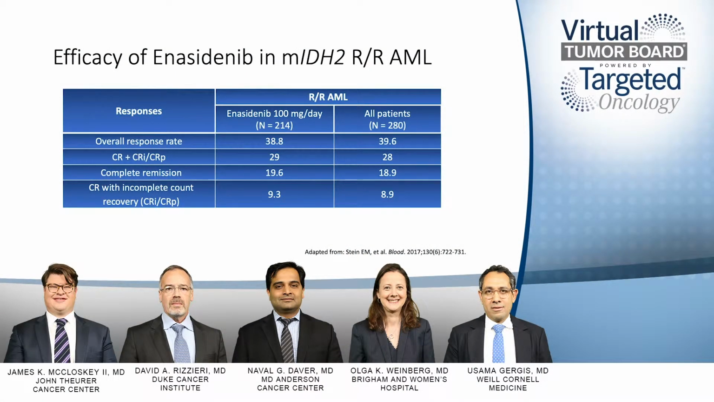So of the two highlighted boxes, I'll go into the second box, the complete remission: 42 patients out of 214. So that's approximately 20% for the AML group and 19% for all patients. CR and CRi were 38.8% for the AML group.